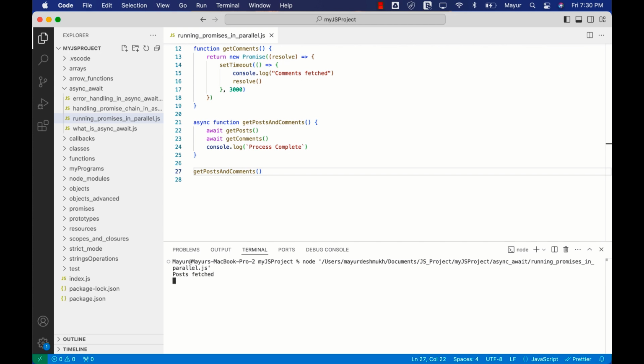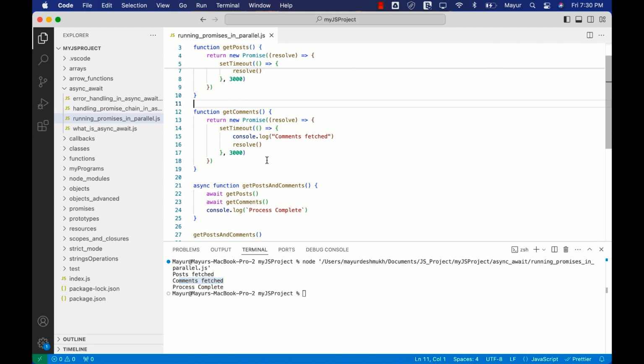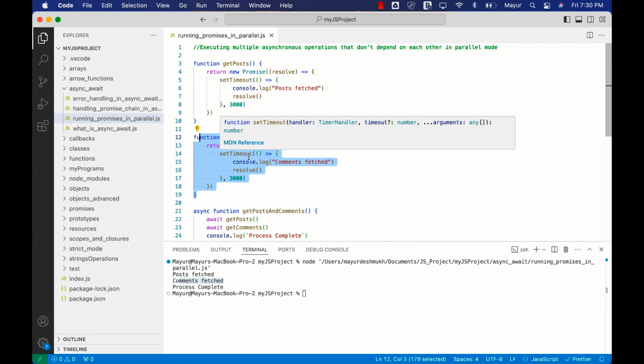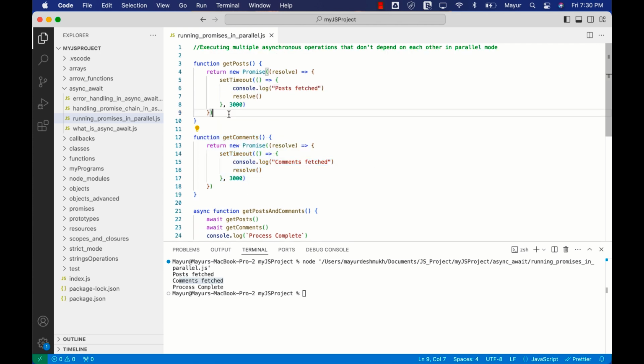Now we see in the beginning it waited for posts to fetch. Once it is done, it started executing the comments fetch, the second function, but it was not required to wait for this function to execute because they are not dependent on each other, but it was still waiting for getPosts to complete.